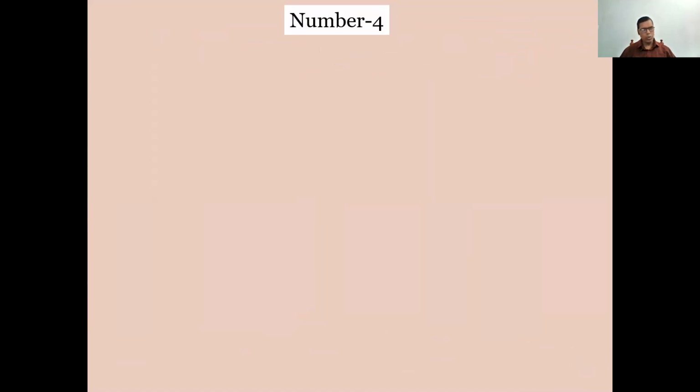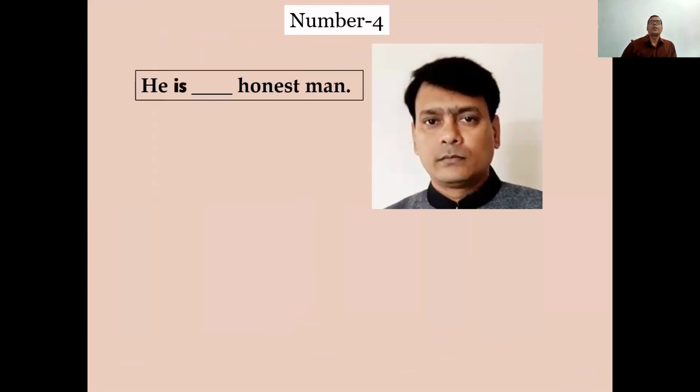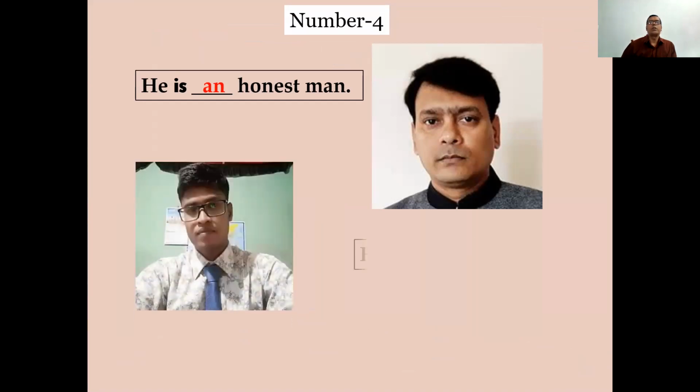Rule number 4. There is a man and he is dash honest man. H is silent. So honest, an has been given to the answer.